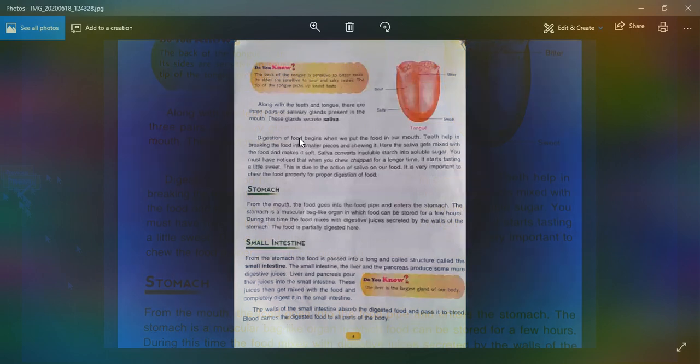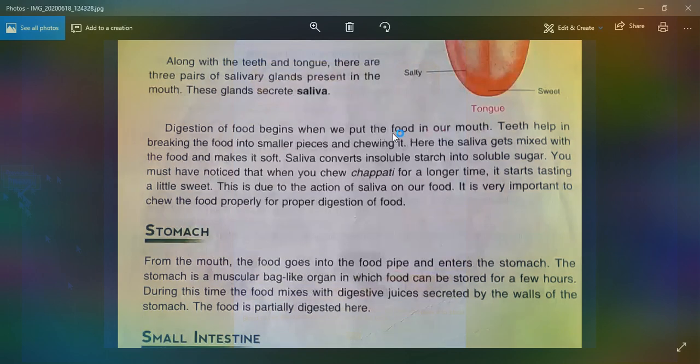Now, digestion of food begins when we put the food in our mouth, and teeth help in breaking the food into smaller pieces and chewing it. Here the saliva gets mixed with the food and makes it soft.